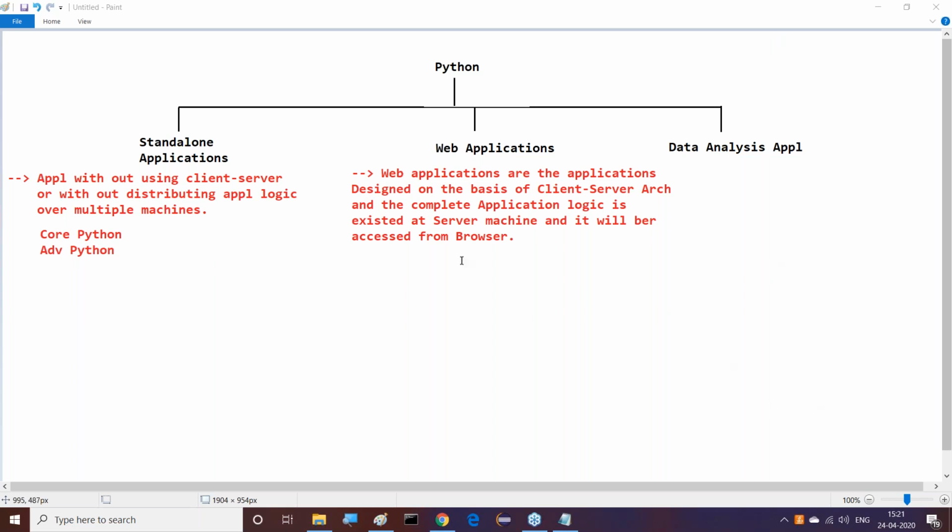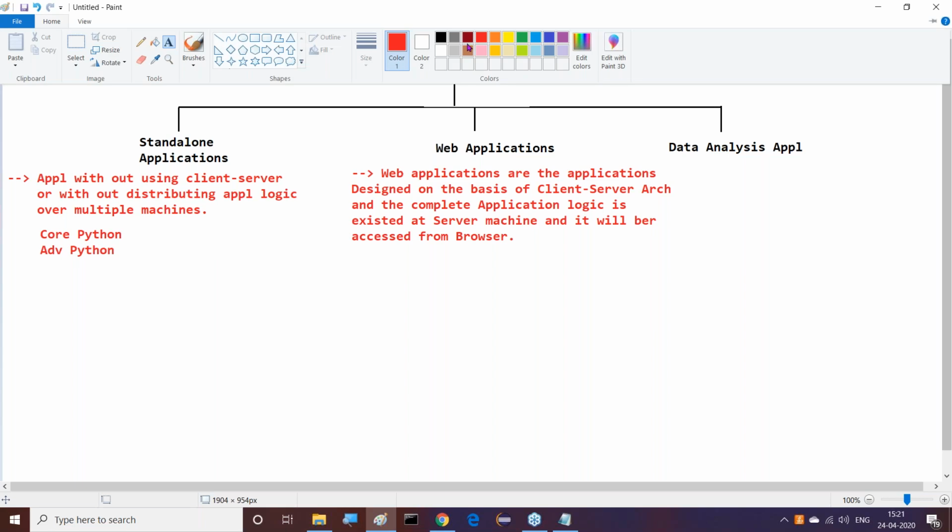Now try to understand it. Web applications are the applications designed on the basis of client server architecture, and the complete application logic is available at a server machine only, and it will be accessible from the client.